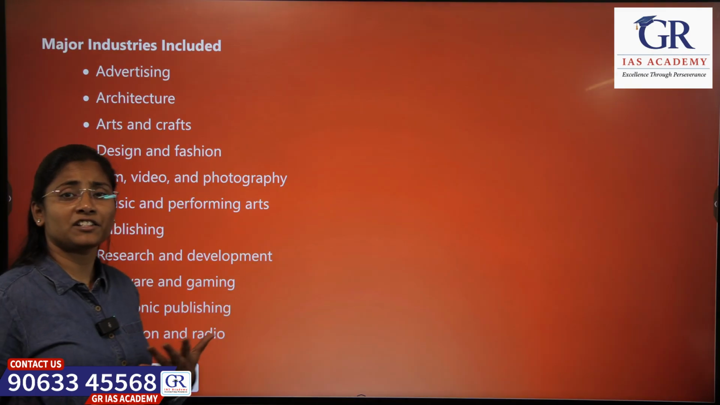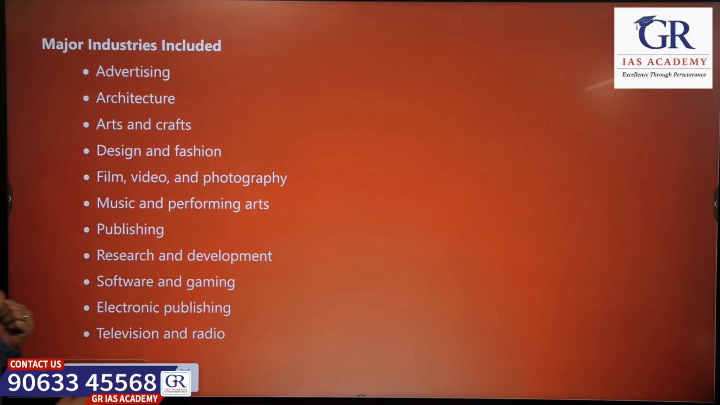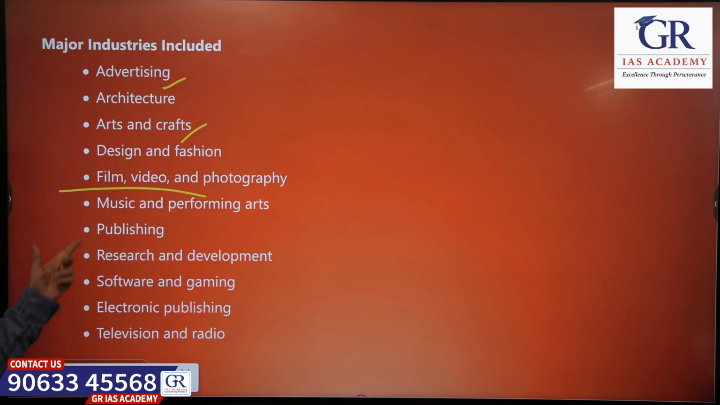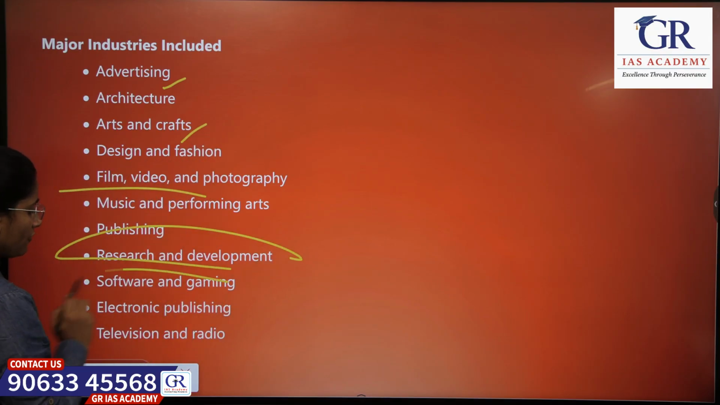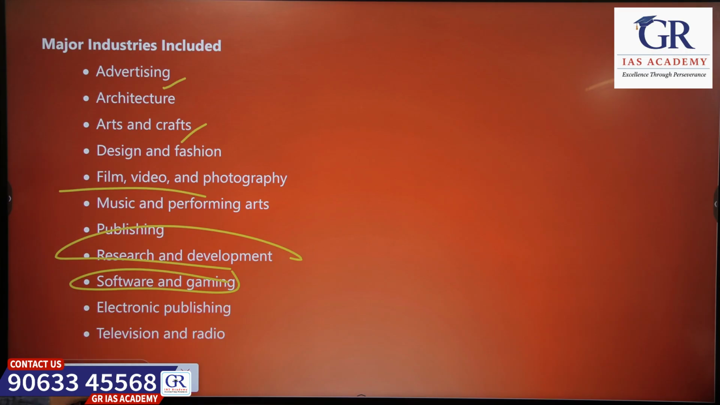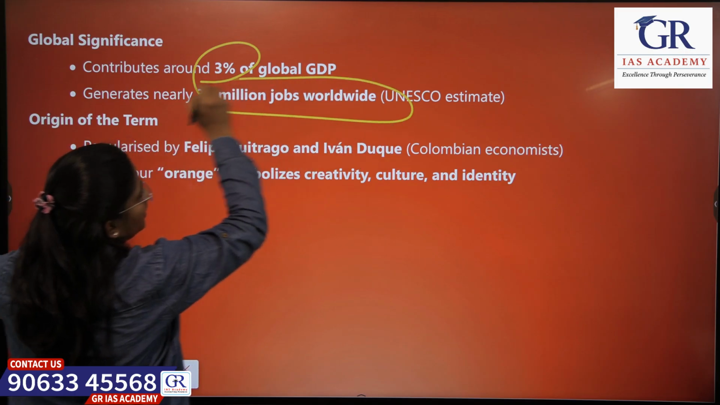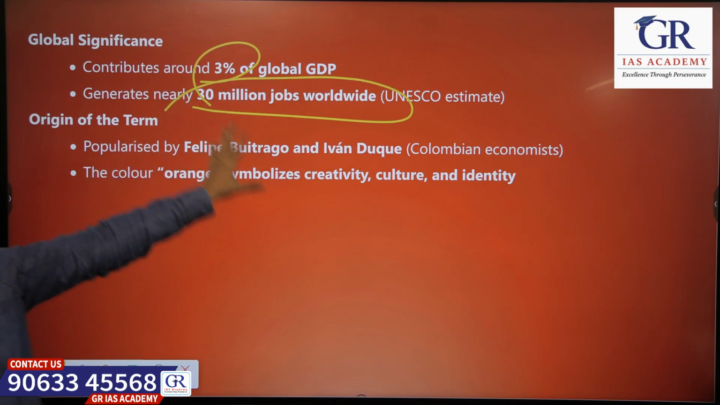There are many industries included in the orange economy, like advertising, arts and crafts, film, video, photography, research and development, software and programming, and many more. Okay. So globally it is important. How? It contributes around 3% of GDP globally and generates 30 million jobs, as estimated by UNESCO.